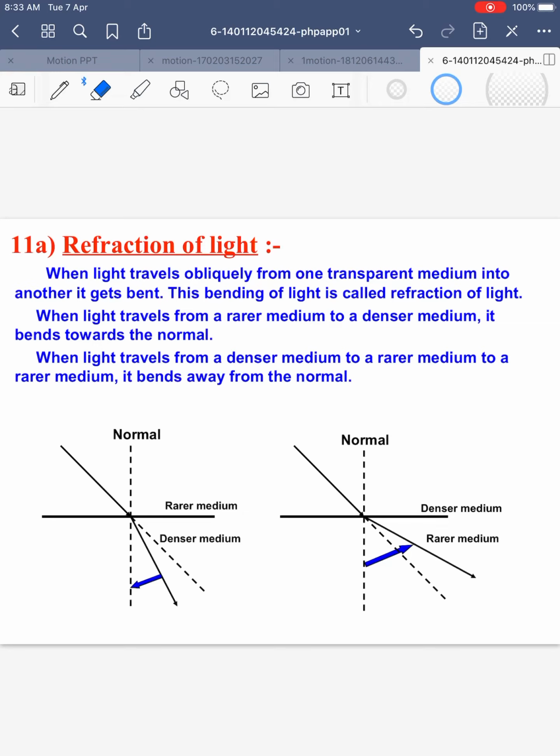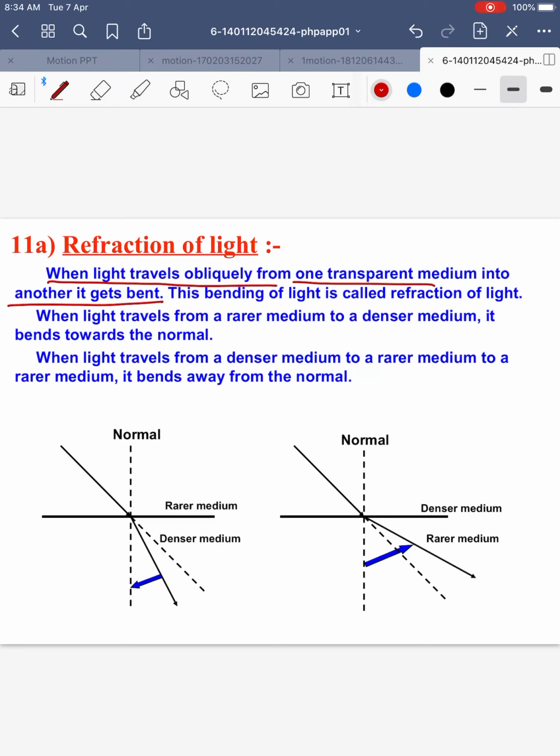First of all, what is refraction? When light travels obliquely from one transparent medium to another, it gets bent. This bending of light is called refraction. Or as per the definition which we had written, it is the phenomenon of change in the path of light while going from one medium to another. It is the phenomenon of bending of light from the original path on entering another medium. This bending or refraction occurs at the boundary or the interface of two media. Here, light travels obliquely from one transparent medium to another and it gets bent.